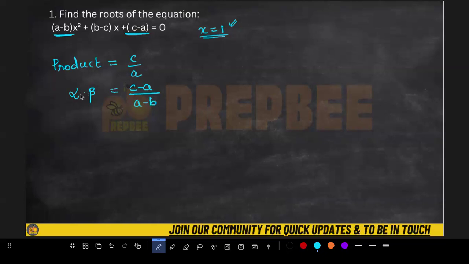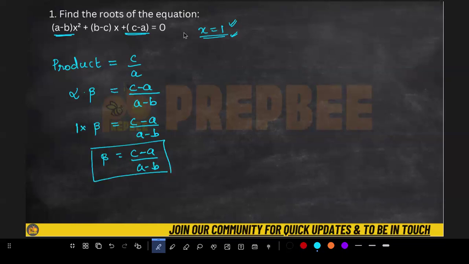Now one of the roots I already found is 1. So if one root is 1, the second root should be beta, which is nothing but c minus a upon a minus b. This is what your roots are. So what are the two roots? This is nothing but alpha.